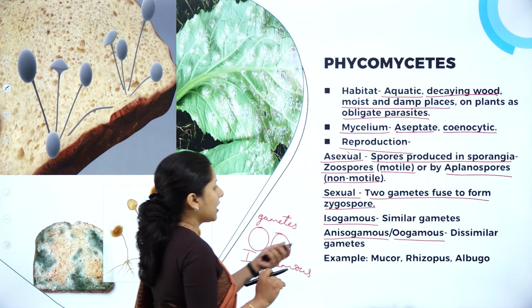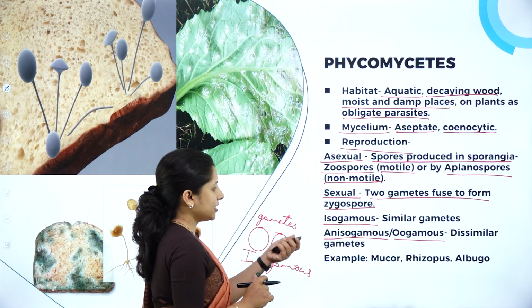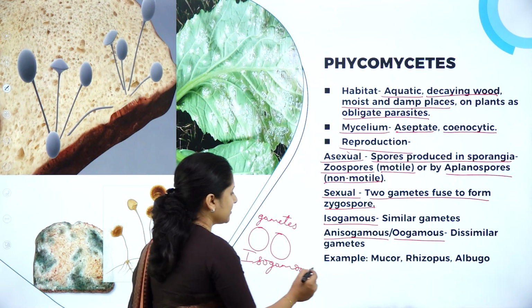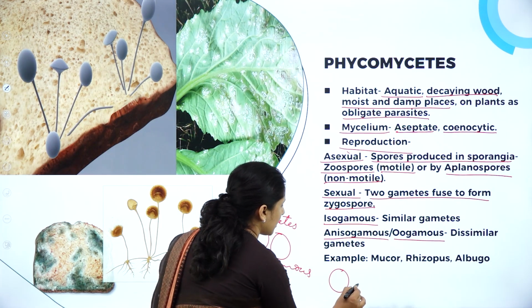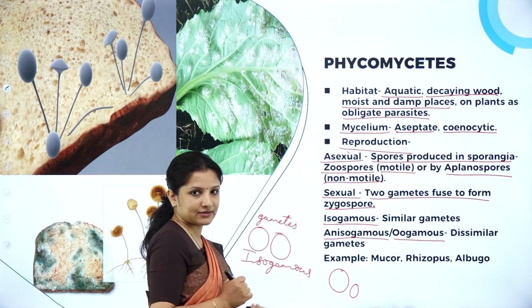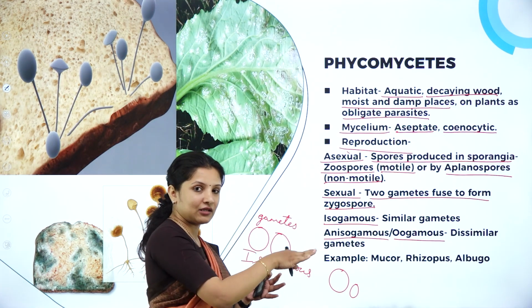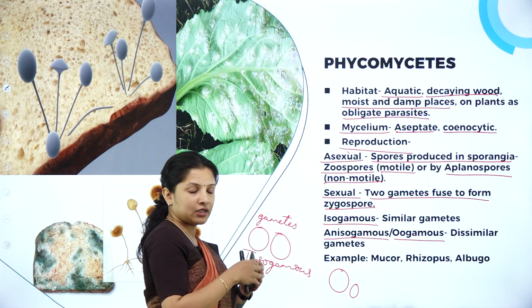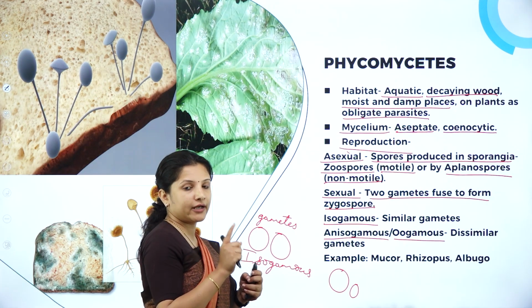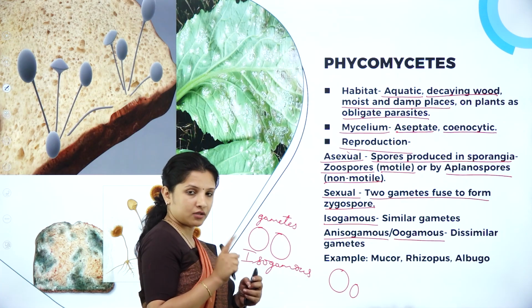Anything will do. Anisogamous means gametes which are dissimilar in size, so one is larger and one is smaller. If gametes which are not of the same size, wherein one is large and one is small, fuse, then such a type of fusion is called anisogamous sexual reproduction.